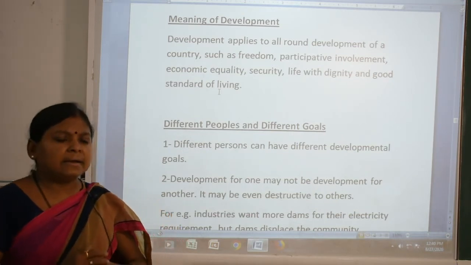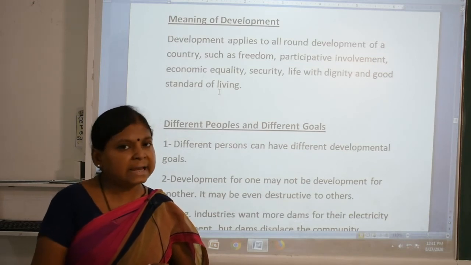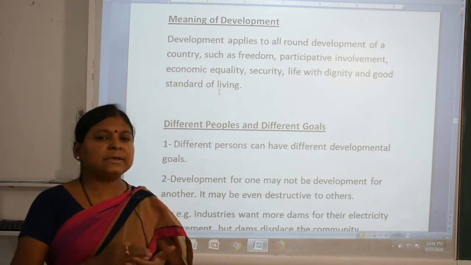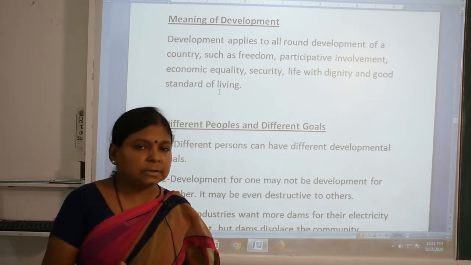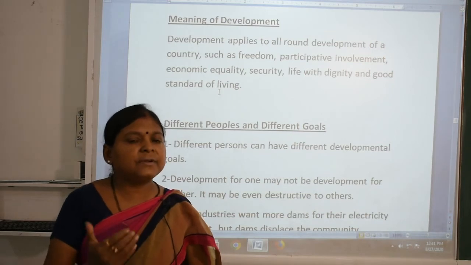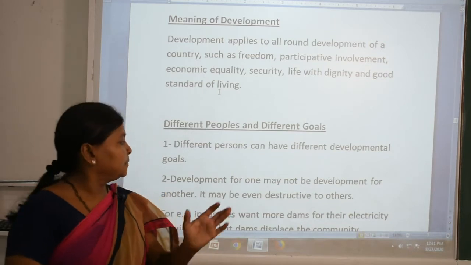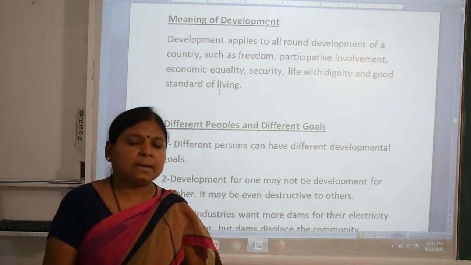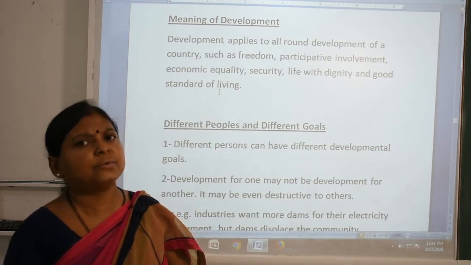His goal is that every day he will get work, so he will get income, so they will feed their family well, and they want a school in the area where they are living, so their children can go to school. This is his goal. If it is available, then his goal will be fulfilled. This shows that different persons have different goals.